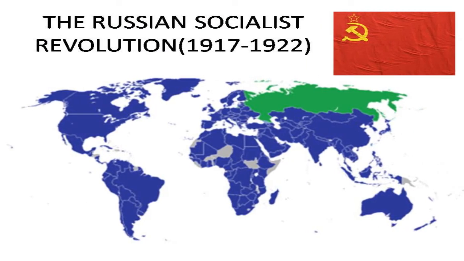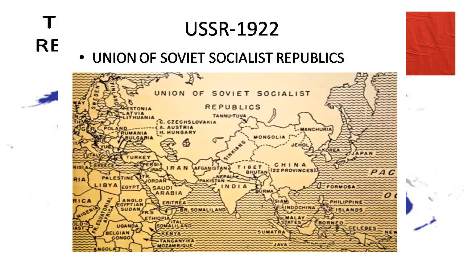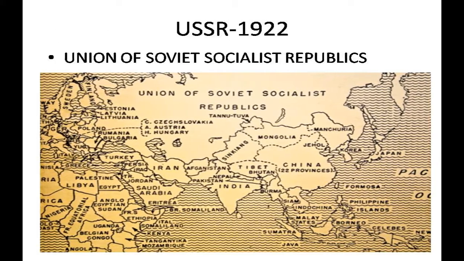Which continents is Russia spread across? Whichever map you see, of Europe or Asia, you will find Russia there. We can call it a Euro-Asian power or Eurasian power, which is spread across both continents. Okay, let's see which countries it spread over.